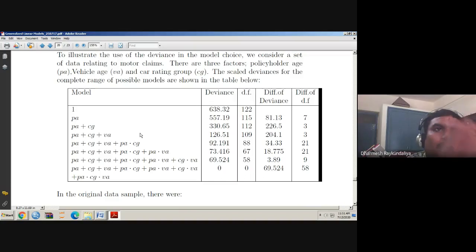So this can be decided based on the difference in the deviance. But it is possible when the model is of nested in nature. You can see that the PA is a subpart of PA plus CG. PA plus CG is a subpart of PA plus CG plus VA. So likewise, these models are of nested in nature. Is that clear?